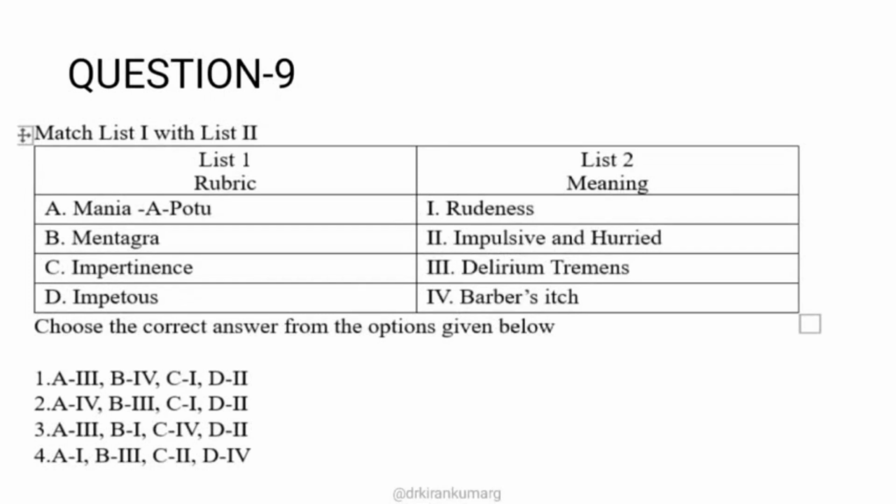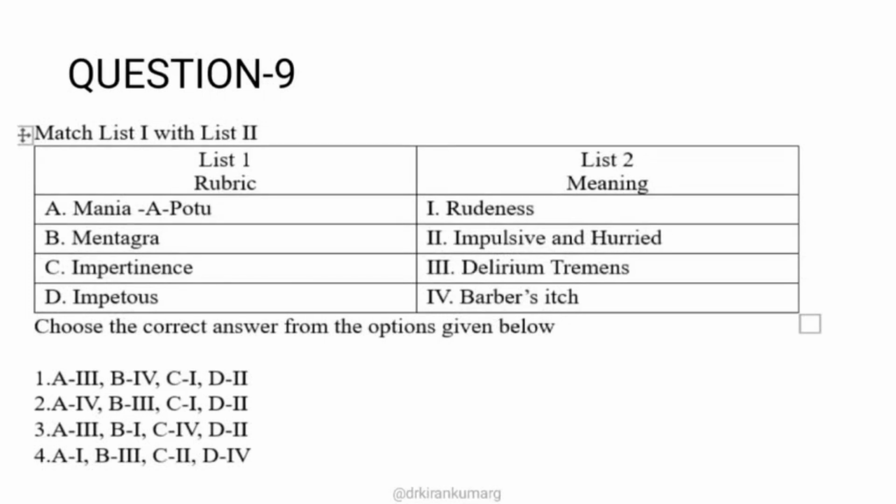You have mania a potu, mentagra, impertinence and impetuous. If you have opened the repertory and are thorough with it, this question is taken from BBCR, and you have many older terminologies. For example, mania a potu is a Latin term for delirium tremens. So you can rule out directly: option A is nothing but 3.